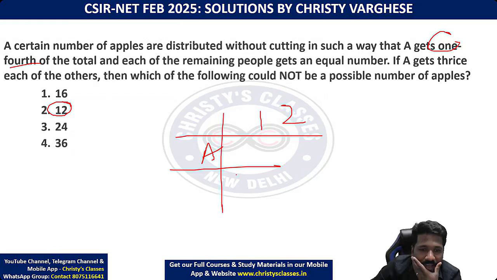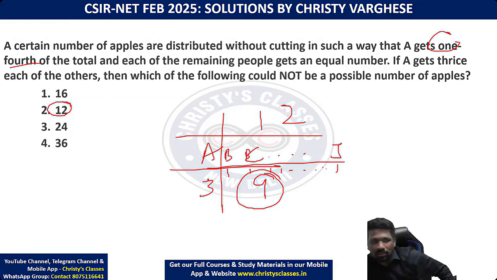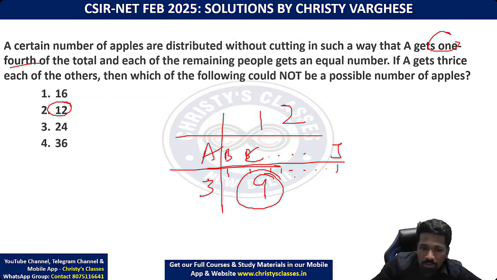1/4 of 12 क्या है? 12 का 1/4 3 है ना? So बचा हुआ apples कितना है? 9. What if I am taking 9 people? B, C, D, E, F, G up to J. 9 people means everyone will get how many apples? 1 apple each. I'm showing you an example how second 12 number of apples is possible.